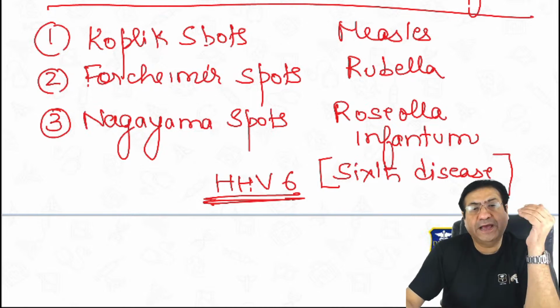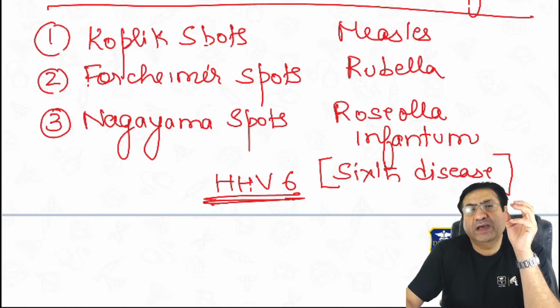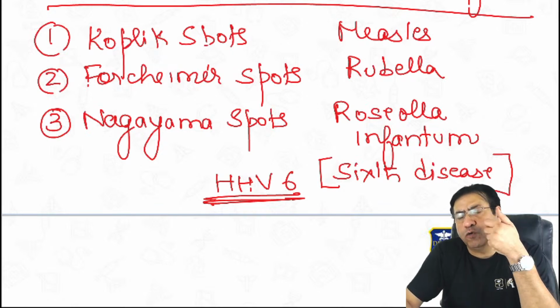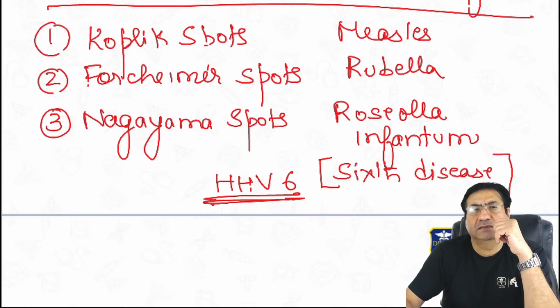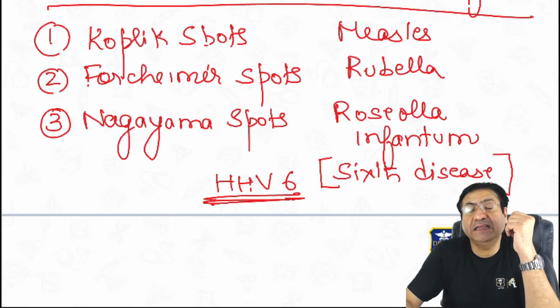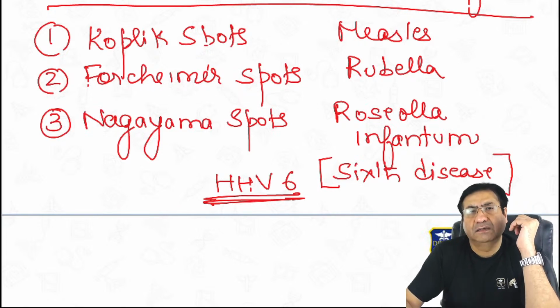So question is, where is Koplik spot seen? Koplik spots are seen on the inside buccal mucosa, opposite the molar teeth. Where are Forshheimer spots seen? Forshheimer spots are seen in the palate, in rubella.